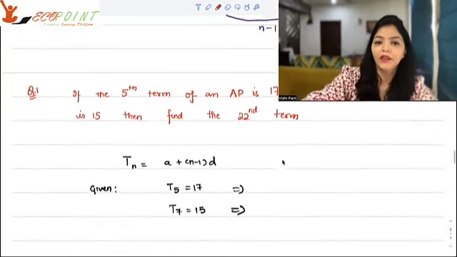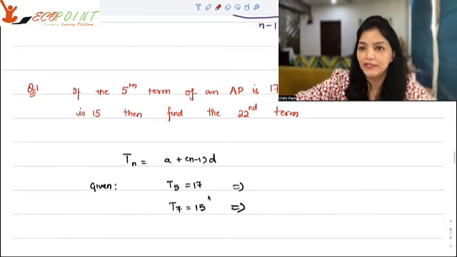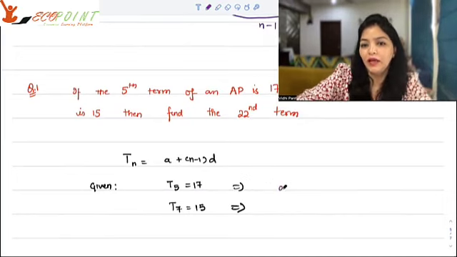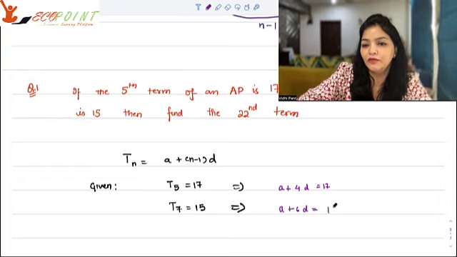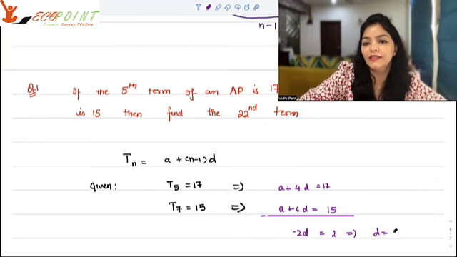Let's do it. So we are given that T5 is equal to 17, which basically means that A plus 4 times D is equal to 17, and the 7th term is 15. That means A plus 6D is equal to 15. If you solve for this, what will you get? You will get A cancels. If I subtract, I'll get minus 2D is equal to 2, which implies D is equal to minus 1.